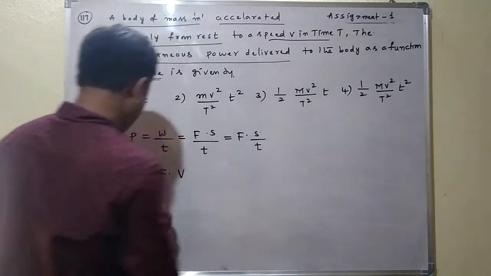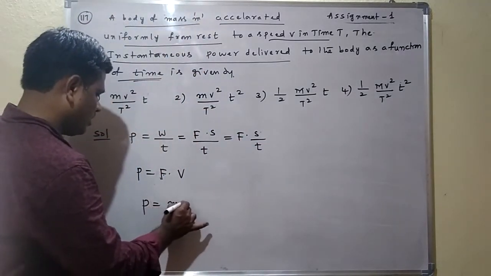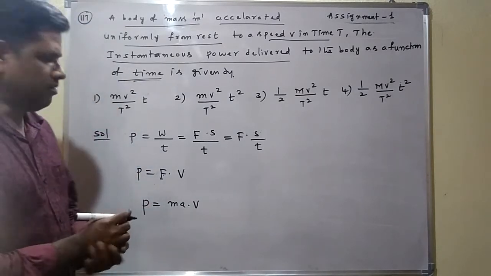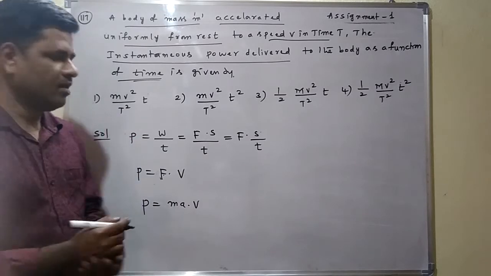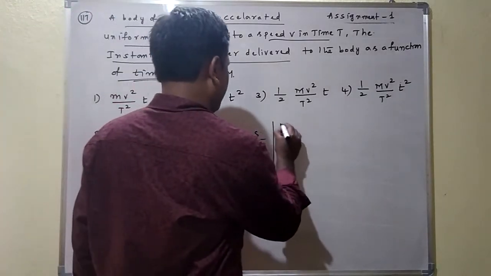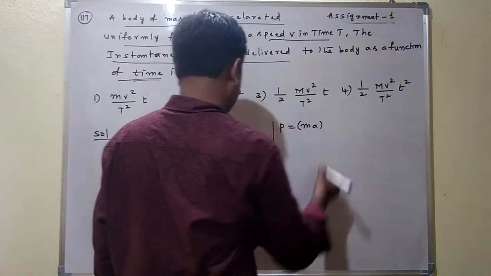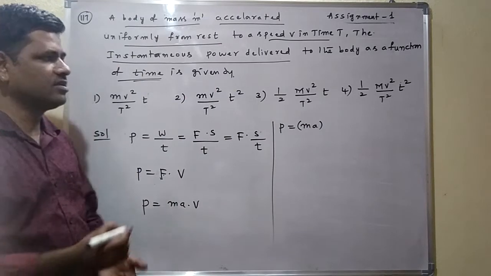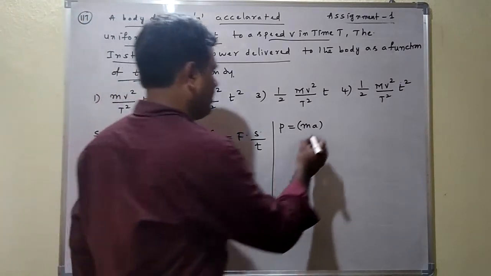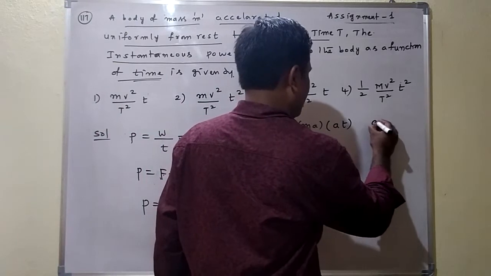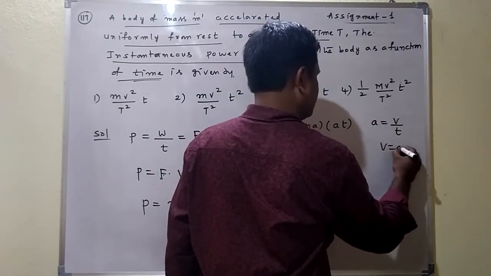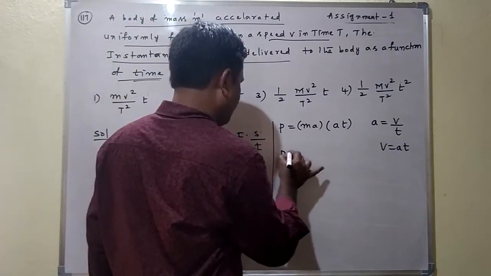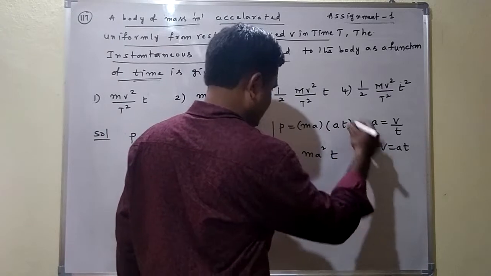Power is equal to F into v, and F is equal to m a, so power is m a into v. Acceleration is equal to velocity by time, so velocity is equal to acceleration into time, a into t. From this we get power is equal to m a square into t.